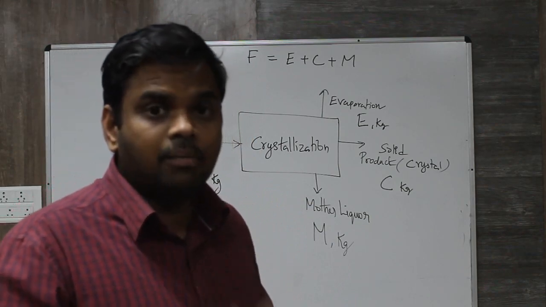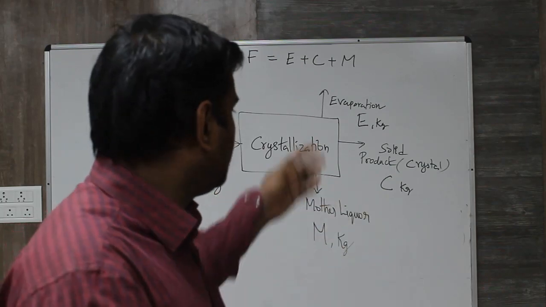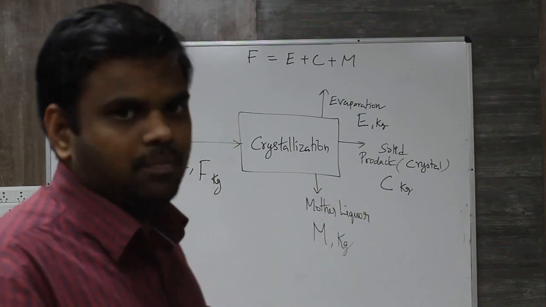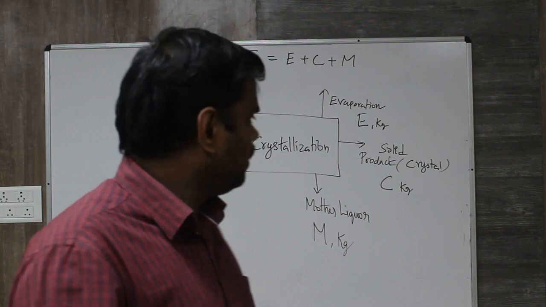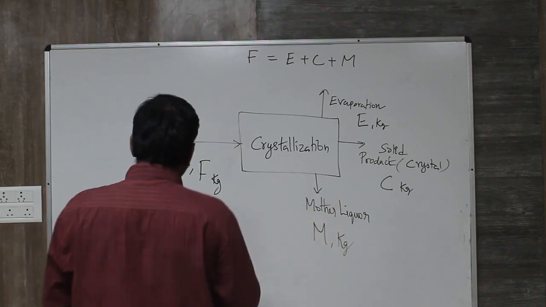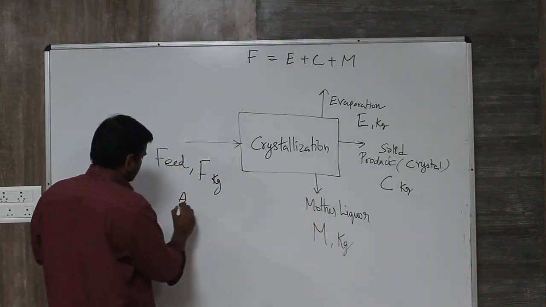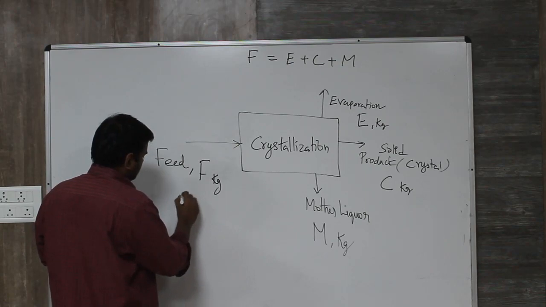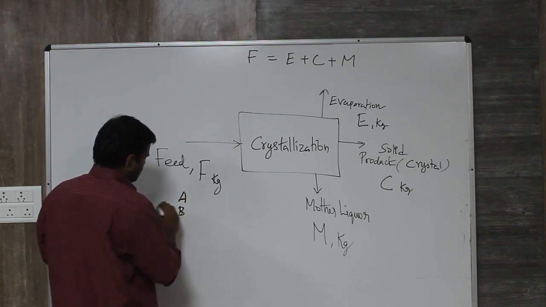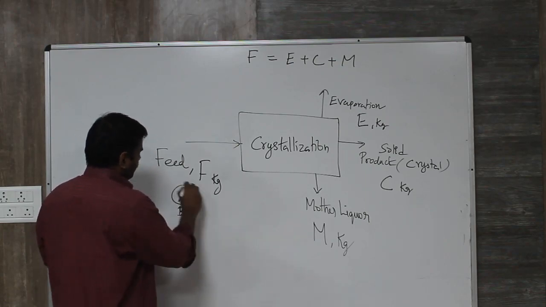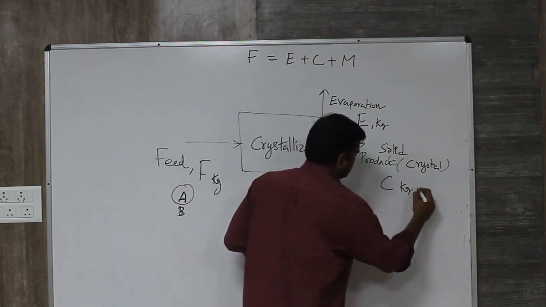Now there can be a mass fraction of the substance that is being crystallized out. Let A refer to component A. Let A be our crystallized product.